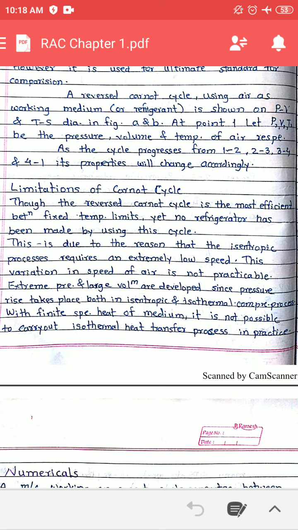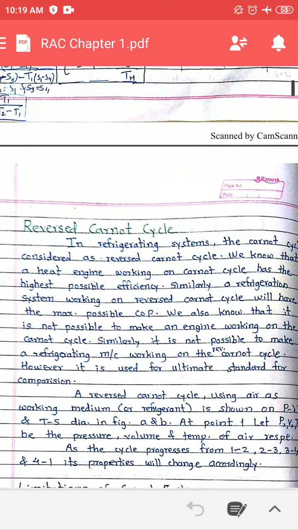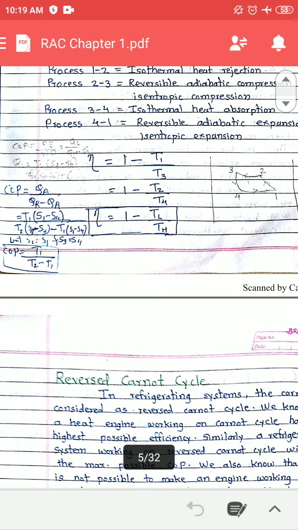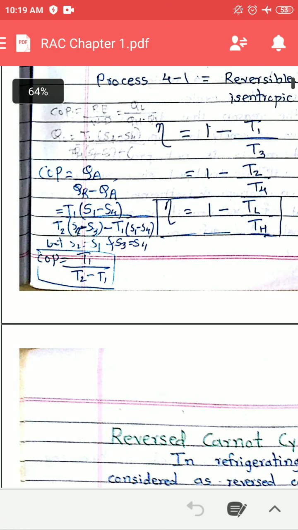First one is, for isentropic processes extremely slow speeds are required, and it is not practicable to produce extremely slow speeds. And second one is, the isothermal processes cannot be practicable, meaning isothermal compression and isothermal expansion processes. Now we will discuss how the COP of the reverse Carnot cycle is calculated. COP of reversed Carnot cycle.